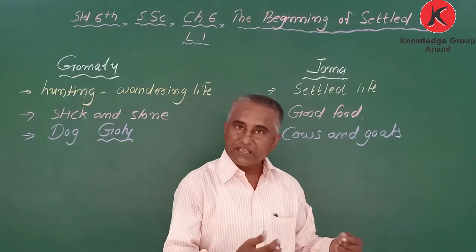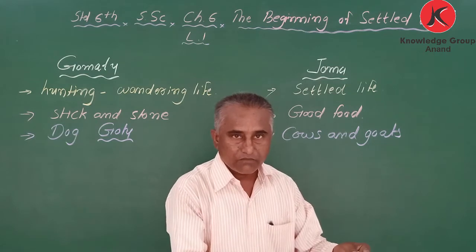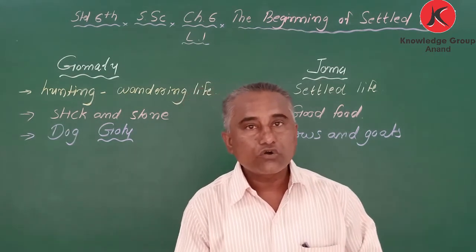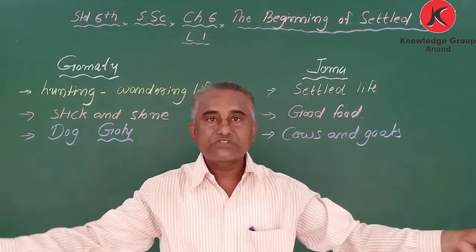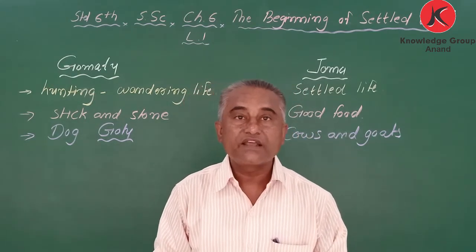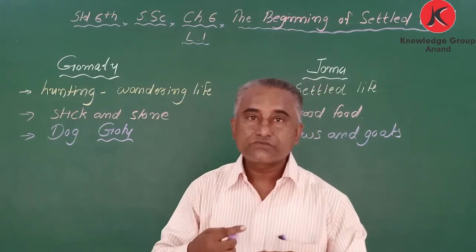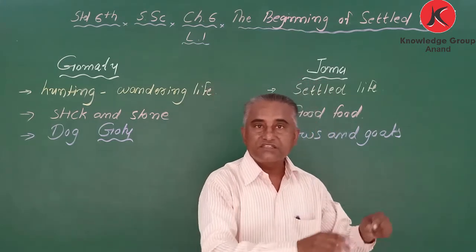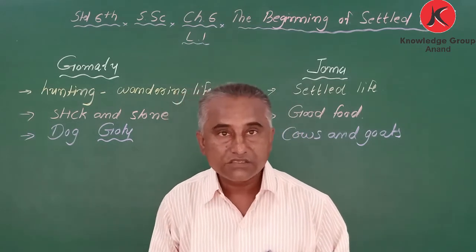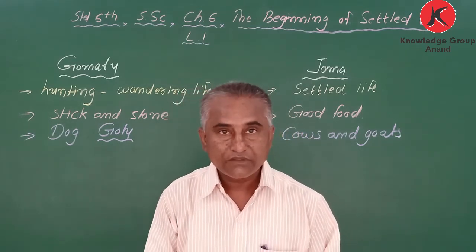You have a farm and you are growing crops. When you grow crops, automatically you will find plenty of grass or hay. And by eating this grass or hay, the milk animals like cow and others give milk.